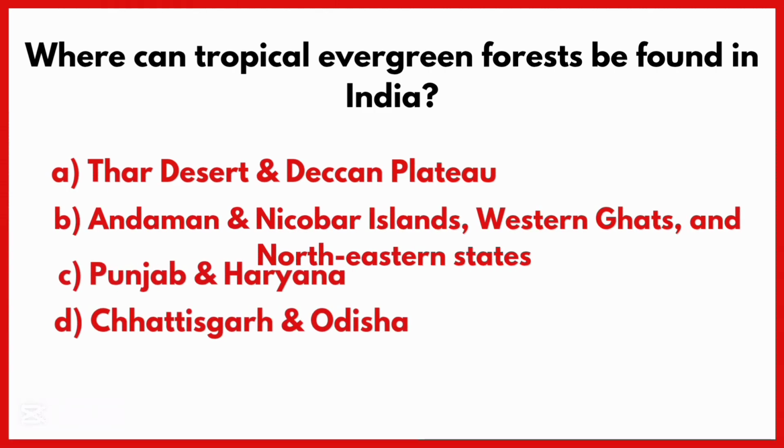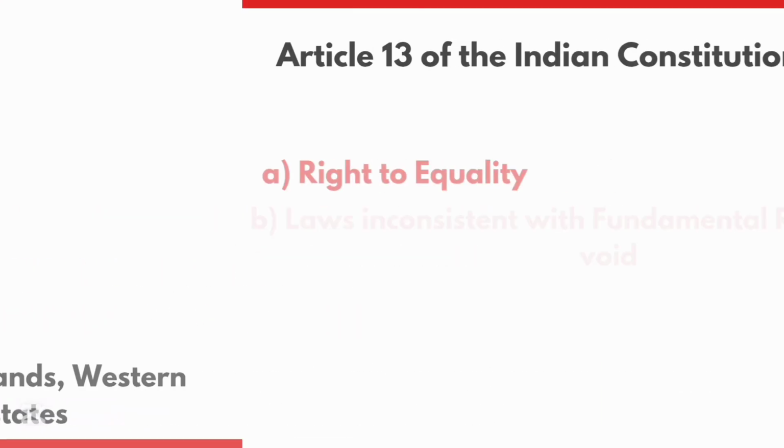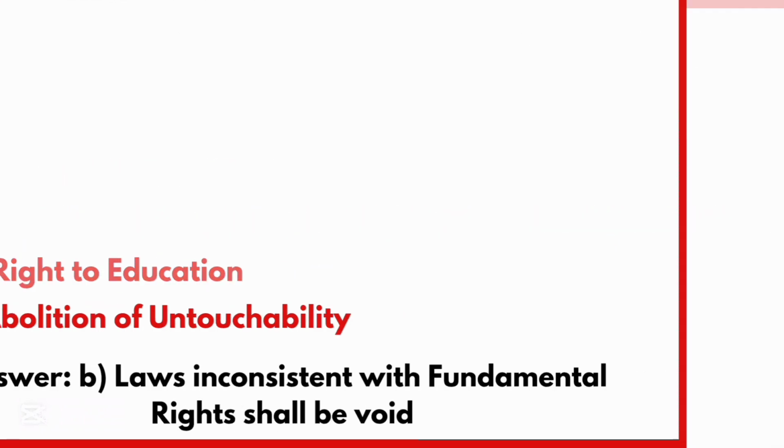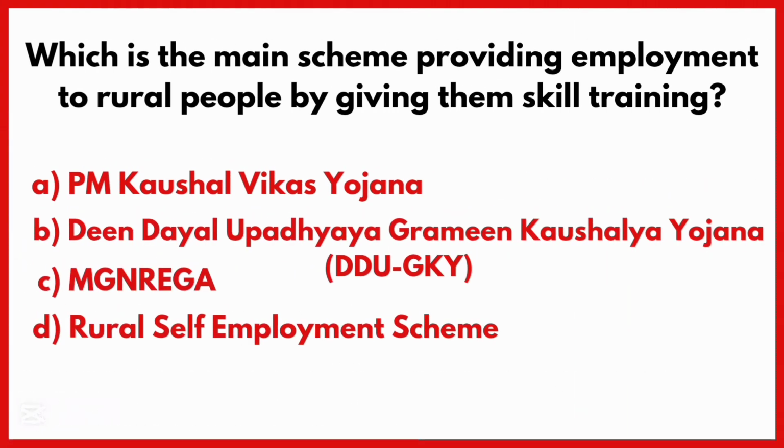Where can tropical evergreen forest be found in India? Correct answer is option B. Article 13 of the Indian Constitution deals with. Correct answer is option B. Which is the main scheme providing employment to rural people by giving them skill training? Correct answer is option B.